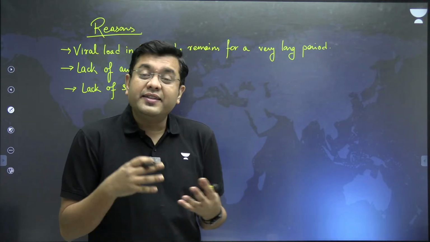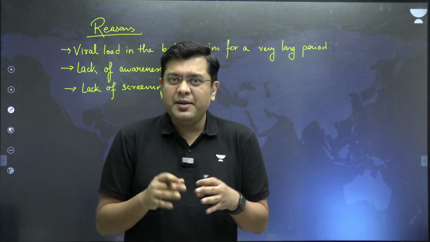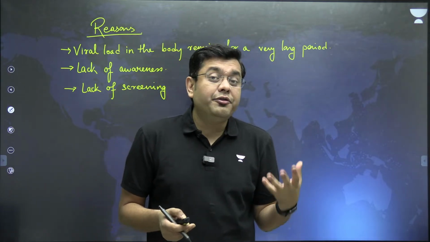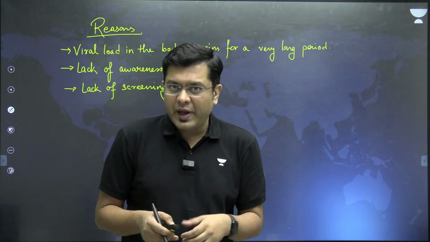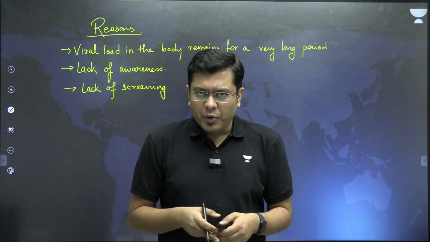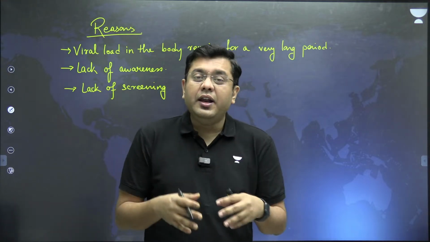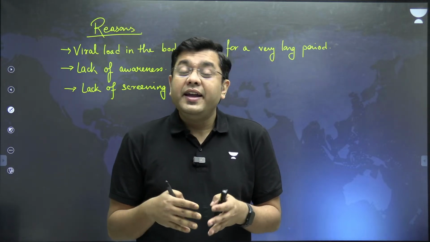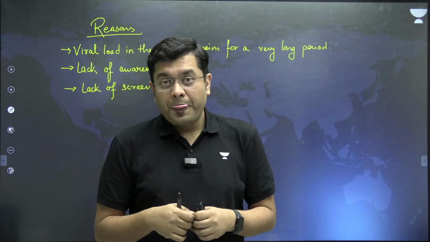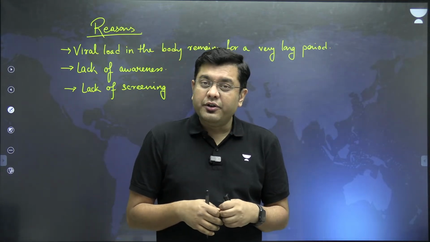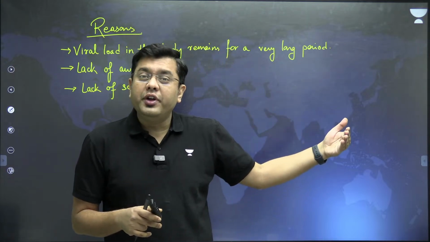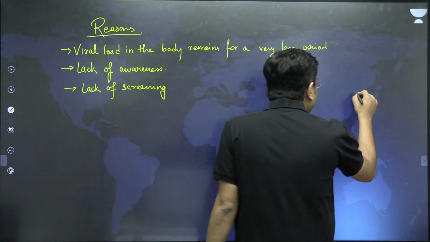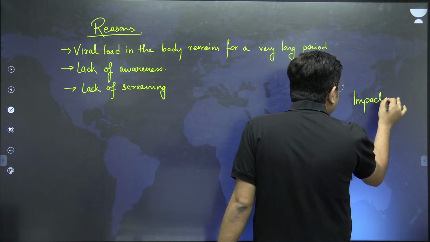The liver experiences that inflammation, due to which its functionality gets impacted, and the liver secretes the very important bile, which is relevant for the digestion process as well, and also for the hormonal balance in the body. But once that inflammation in the liver is experienced, its functionality starts reducing, and in certain cases, it can lead to the liver shutting down. So the impact of hepatitis in general is basically liver cirrhosis, liver cancer, and sometimes even multiple organ failure. So that is the overall impact. That is why it is considered to be so very dangerous.